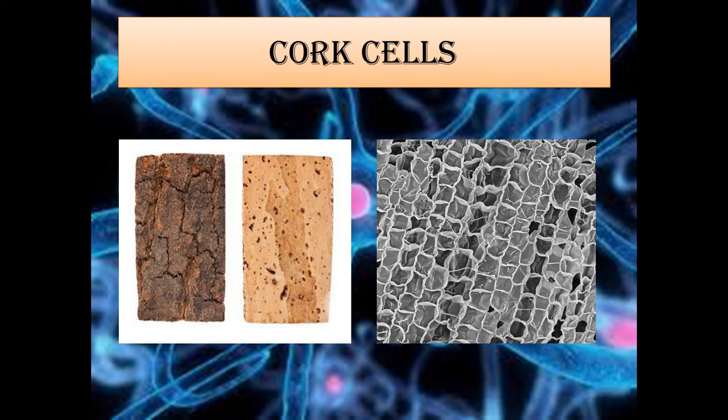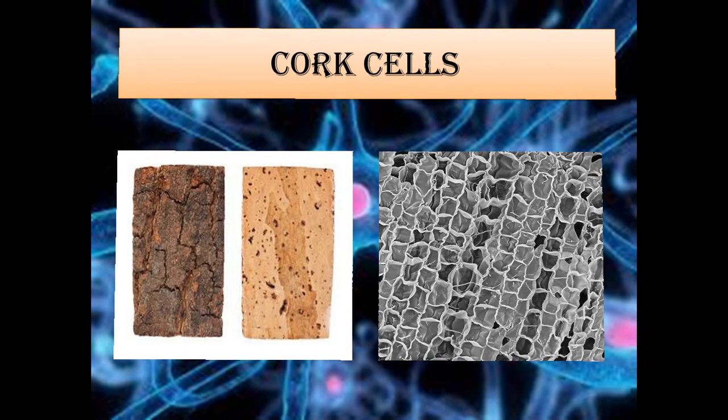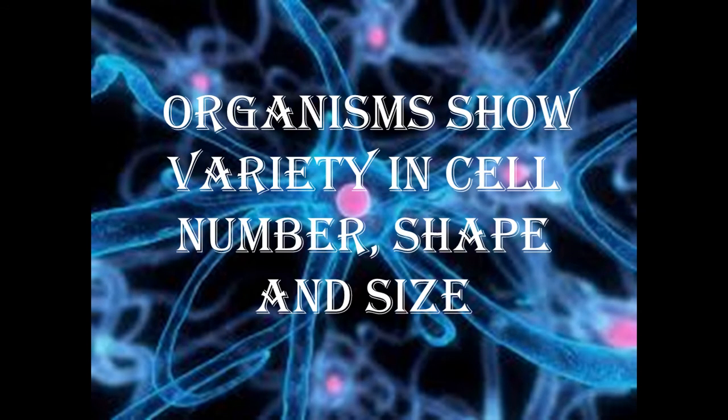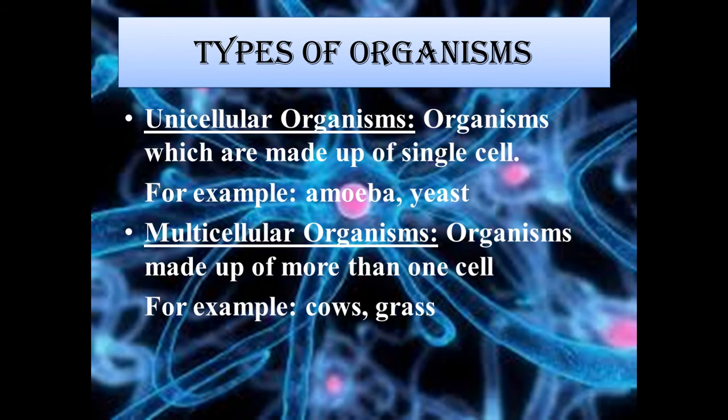Students, organisms show variety in cell number, size and shape even. Okay, so in the next slide we will study the types of organisms. There are two types of organisms. One is unicellular organisms and the next is multicellular organisms. So first of all, what are unicellular organisms? The organisms which are made up of a single cell.